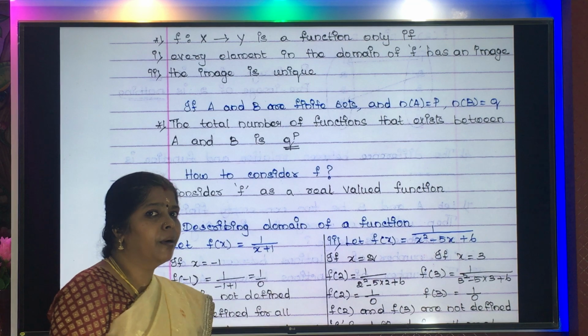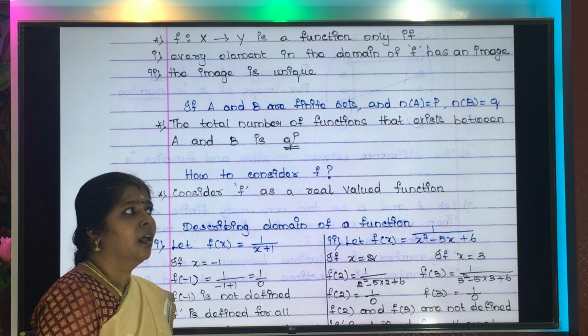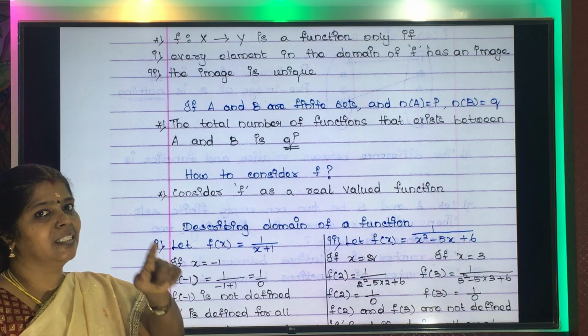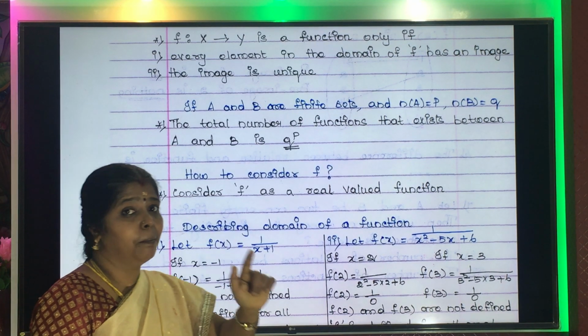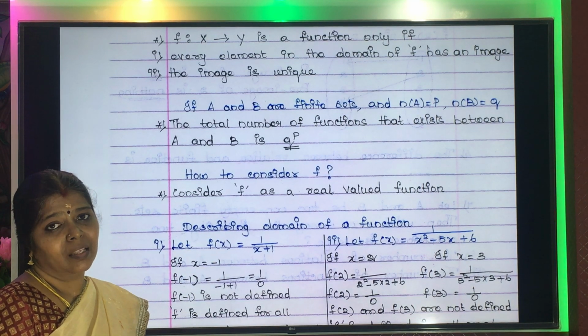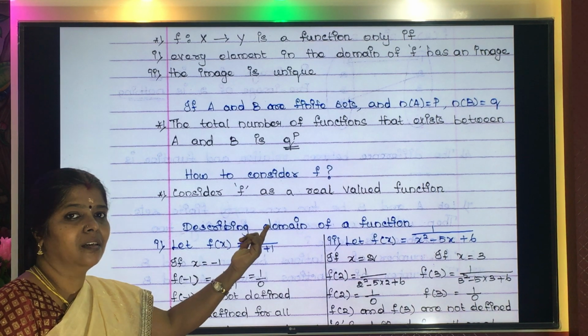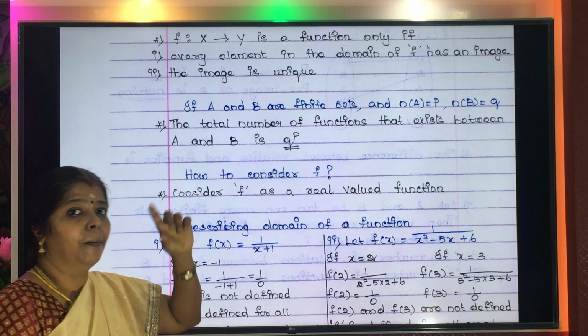Children, can you remember something like this when we studied relations? We said that the cardinal number of set A is P, the cardinal number of set B is Q, then the total number of relations can be given by 2 power PQ. We have studied that for relations: 2 power PQ.